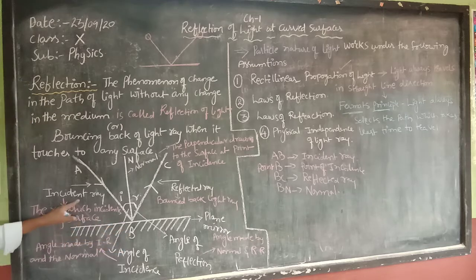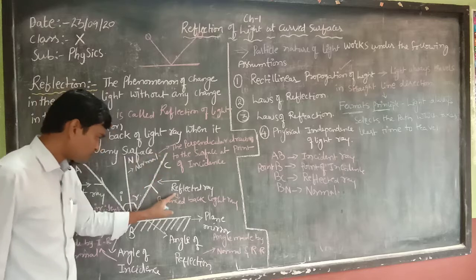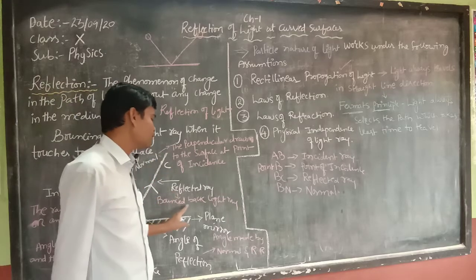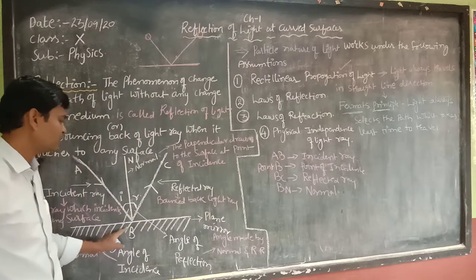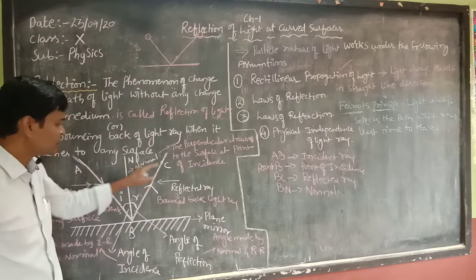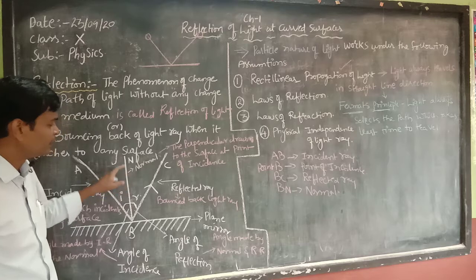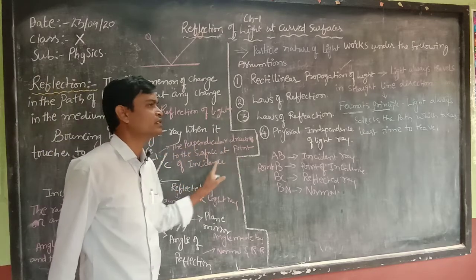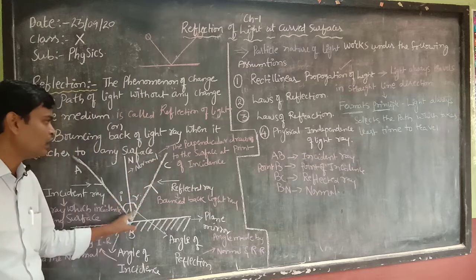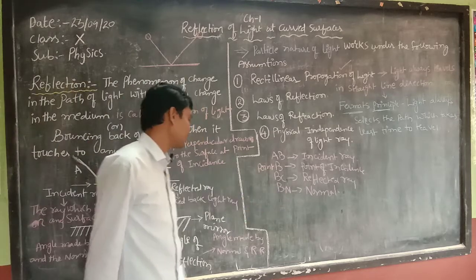I am saying incident ray means what? The ray which is incident on any surface is called an incident ray, and the ray which is bounced back is called a reflected ray. Here AB is the incident ray and BC is the reflected ray, and the perpendicular drawn to the surface at the point of incidence is called a normal. So BN is the normal.